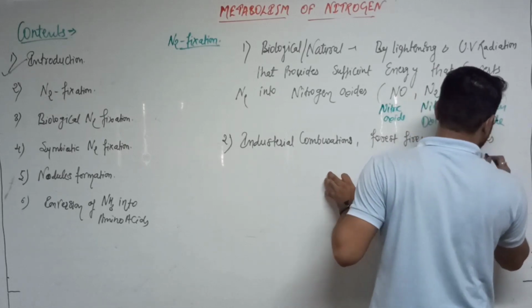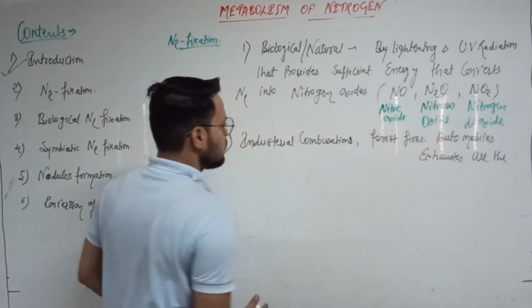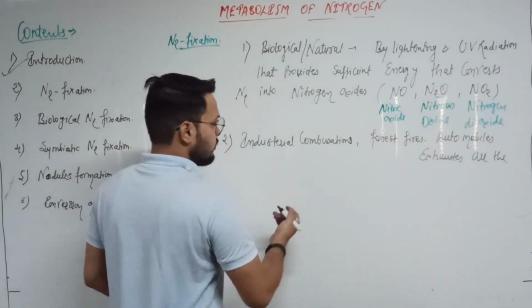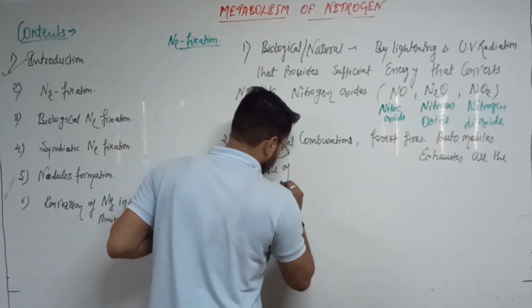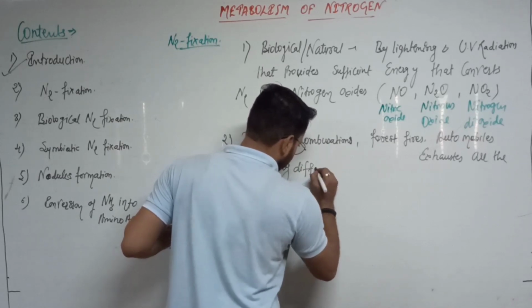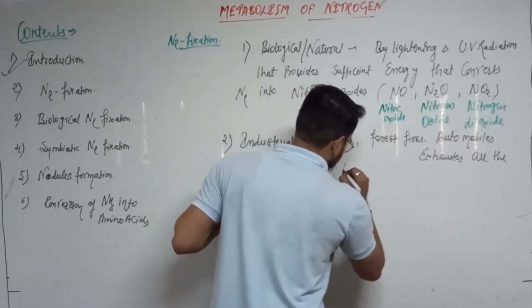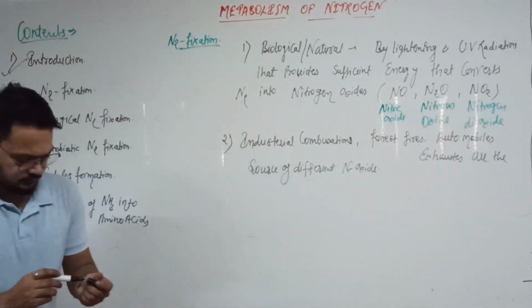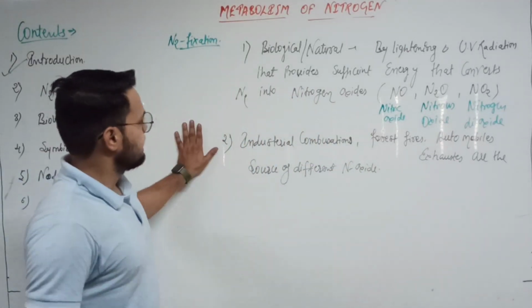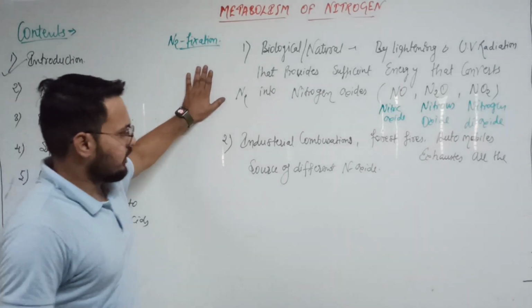Automobile exhausts are the source of different nitrogen oxides. Okay. This is clear. There is the two source of the nitrogen oxide.